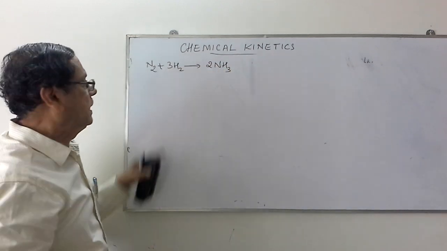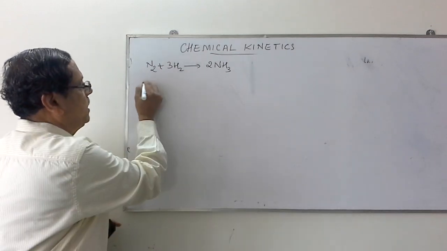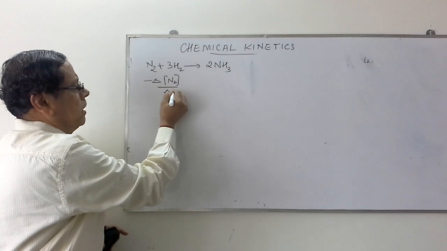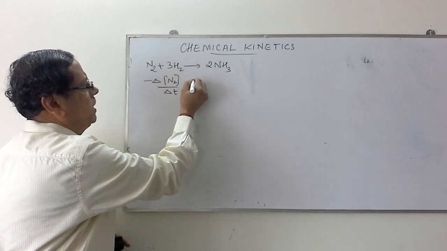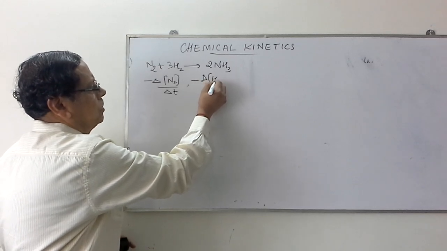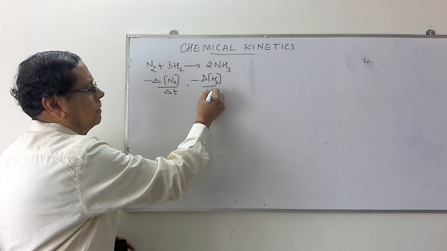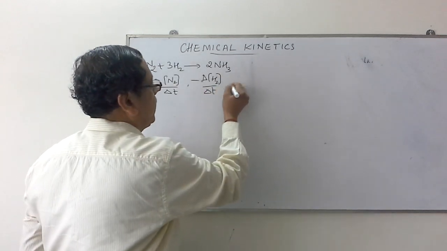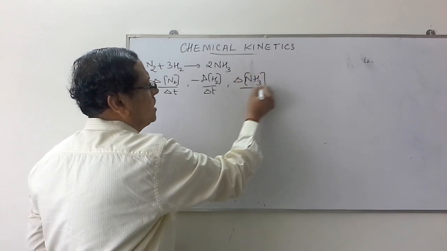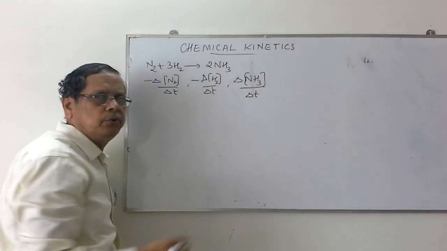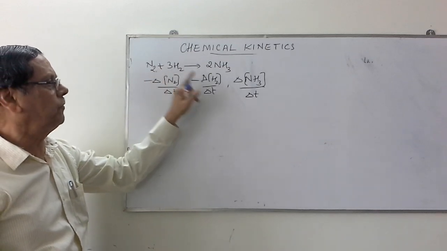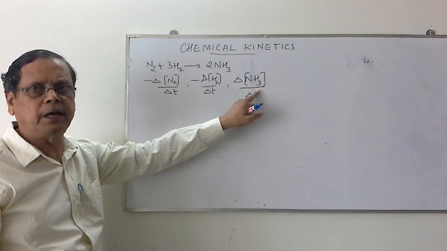When you write the decrease in the concentration of N2, it is minus delta N2 by delta T. And for hydrogen, we write minus delta H2 divided by delta T. For ammonia, we write delta NH3 divided by delta T. These are the velocities with respect to individual substances. For disappearance of nitrogen, for disappearance of hydrogen, for formation of the ammonia.